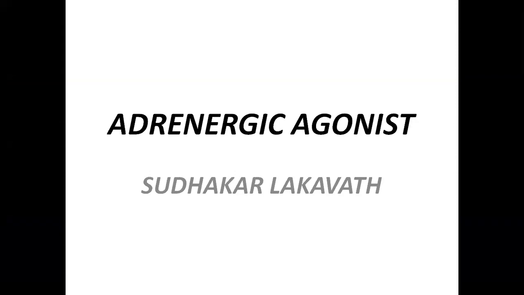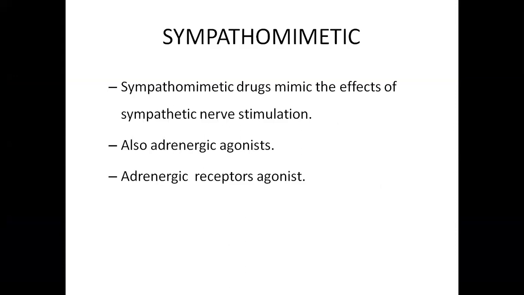Today we are going to discuss adrenergic agonists. Adrenergic agonists are also called sympathomimetic drugs. These are adrenergic drugs which mimic the action of the sympathetic nervous system.